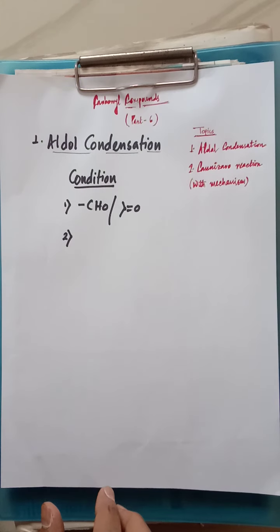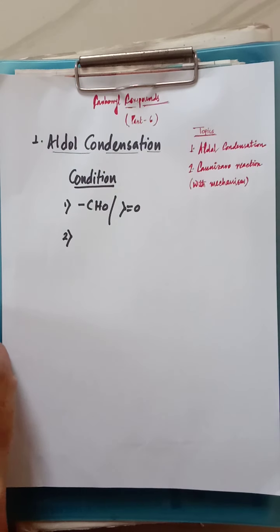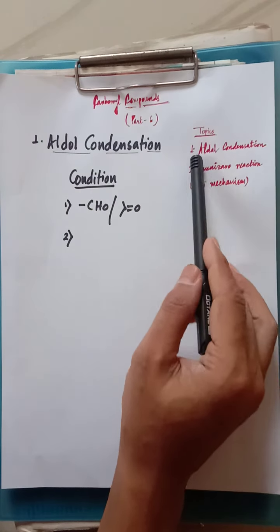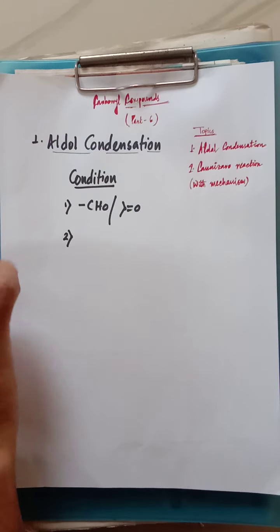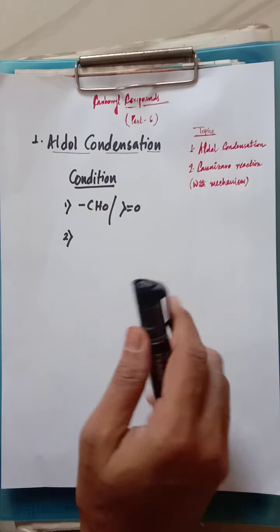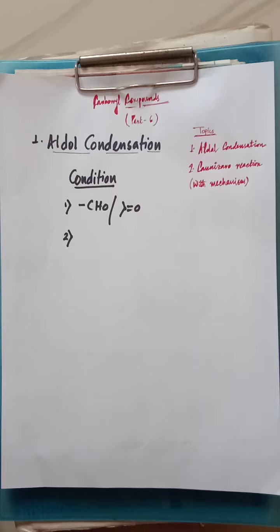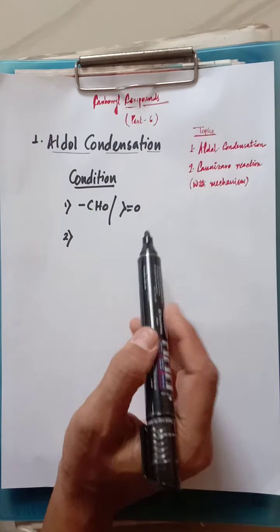Towards the next part of carbonyl compounds, part 6, we are going to discuss aldol condensation and the Cannizzaro reaction with mechanism. These are two very important reactions for carbonyl compounds. At first, we have to be familiar with aldol condensation.